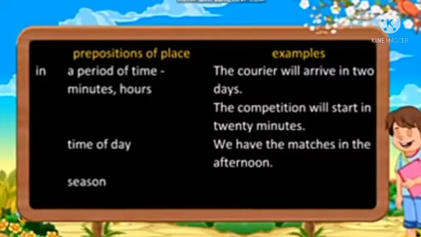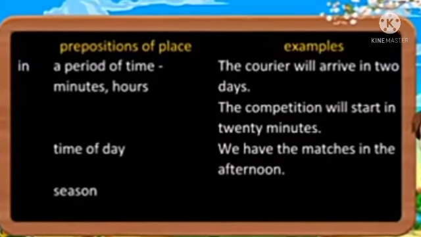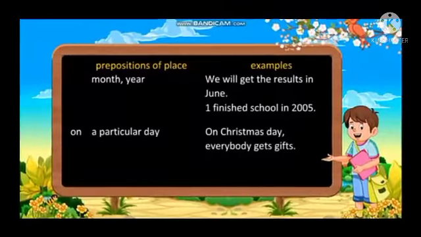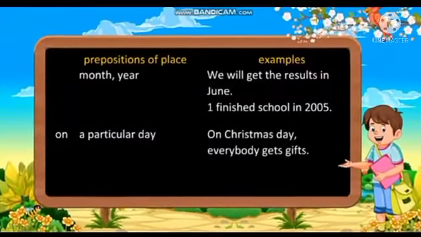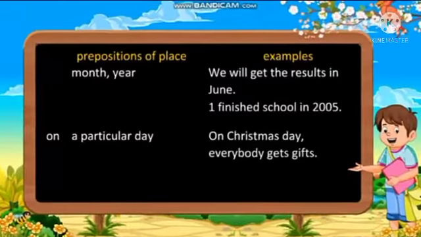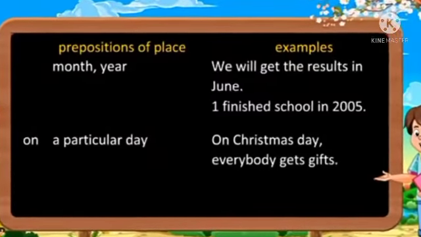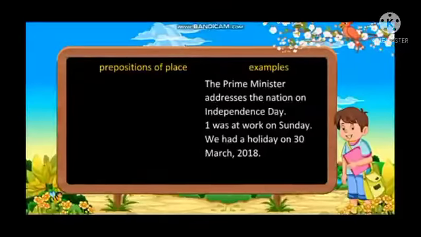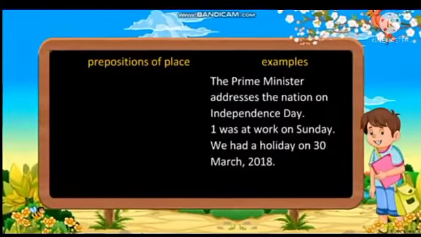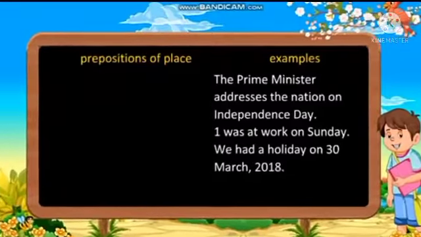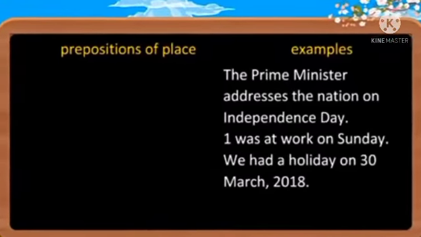Now next, time of day. Example, we have the matches in the afternoon. Next is season, month and year. We will get the results in June. I finished school in 2005. Now come to on. A particular day, like example, on Christmas Day, everybody gets gifts. See the next, the Prime Minister addresses the nation on Independence Day. I was at work on Sunday. We had a holiday on 30 March 2018.